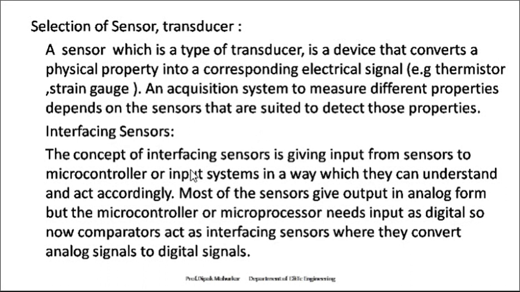The concept of interfacing a sensor is giving input from the sensor to a microcontroller or input system in a way that they can understand and act accordingly. Most sensors give output in analog form, but a microcontroller or microprocessor needs input as digital. So a comparator acts as an interfacing element where it converts analog signal to digital signal.